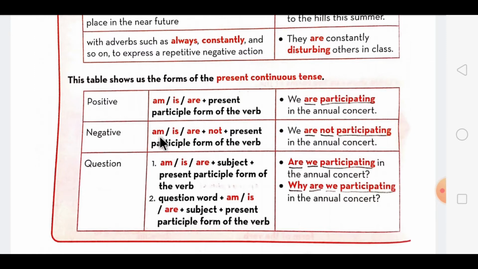Then for negative we use am, is, are plus not plus the present participle form of the verb, as it is given over here. And for forming questions we use am, is, are plus subject plus the present participle form of the verb, as it is coming first: are plus we plus ing form of participate. The same way, in a question word also, we form first the question word plus am, is, are plus subject plus the present participle form of the verb.